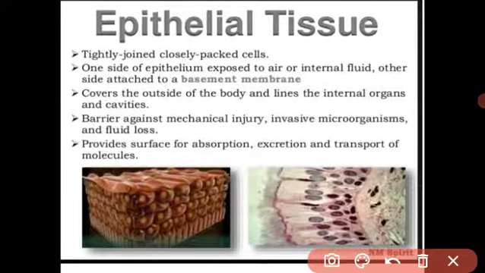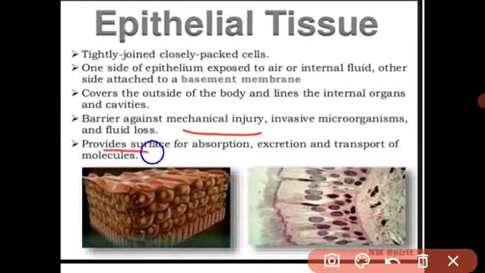It is protection. It protects against mechanical injury. It also prevents microorganisms from entering our body. It is a barrier between the atmosphere and the internal organs. Understood? Due to the skin, our internal organs are protected, and microorganisms cannot enter our body. Epithelial tissue is a barrier against injury and microorganisms.